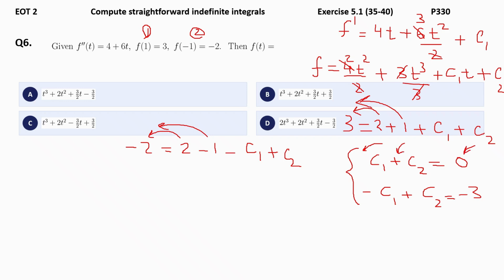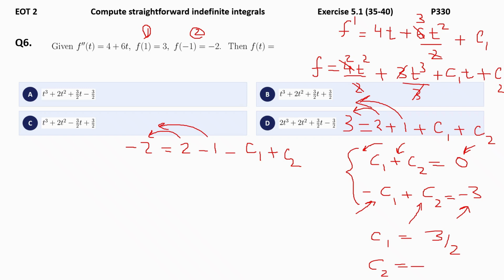Then in the second expression you will enter A value as negative 1, B value as positive 1, C value as negative 3. Or you can use the elimination technique, whichever you are comfortable with. C1 will be positive 3 over 2 and C2 will be negative 3 over 2.